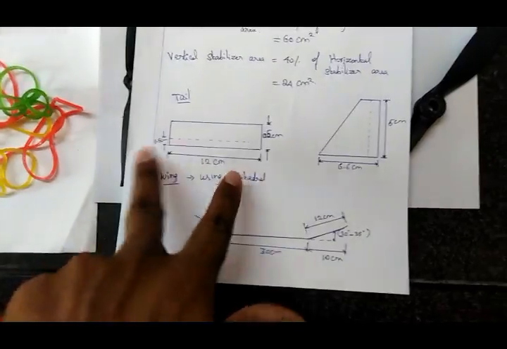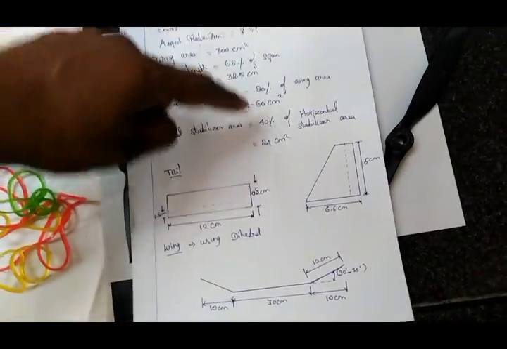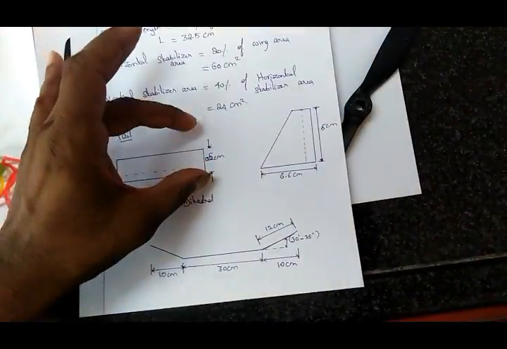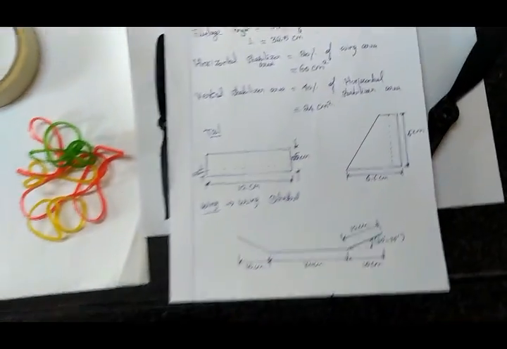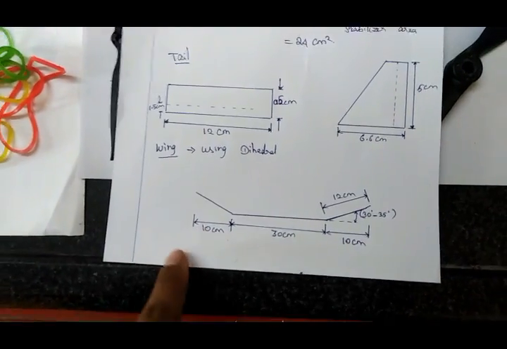Here you see some diagrams of the tail, that is the horizontal tail and then the vertical tail. By using this stabilizer area value, I found the chord and then the span of the horizontal tail and the vertical tail also. And here you can see the wing.